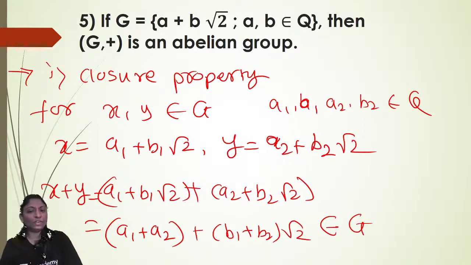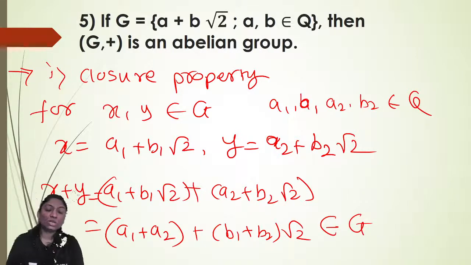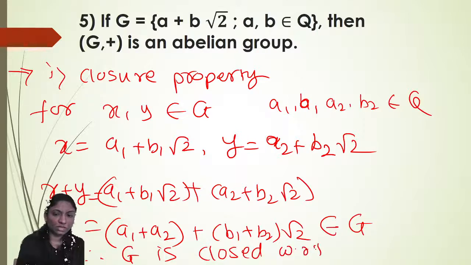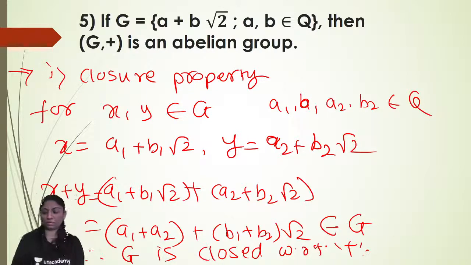So addition of any two rational numbers is again a rational number. So a1 plus a2 is also a rational number, and b1 plus b2 is also a rational number, and the element is in the form of a plus b root 2. So obviously it belongs to G. Therefore G is closed with respect to addition.